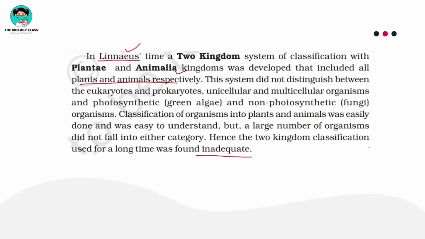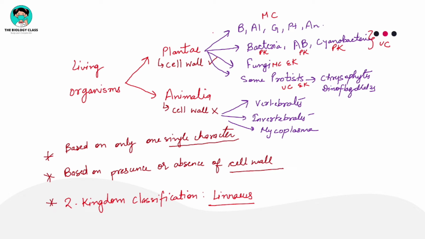So what is written here? That this system did not distinguish between eukaryotes and prokaryotes. Eukaryotes and prokaryotes are coming together. Single-celled and multicellular organisms are coming together, and very important, photosynthetic organisms and non-photosynthetic organisms are also classified together. So is this the right classification system?